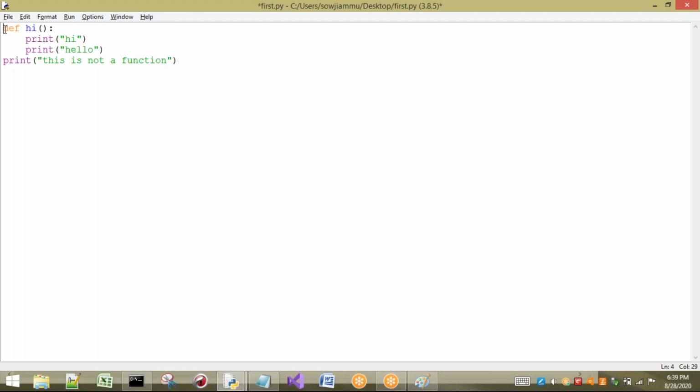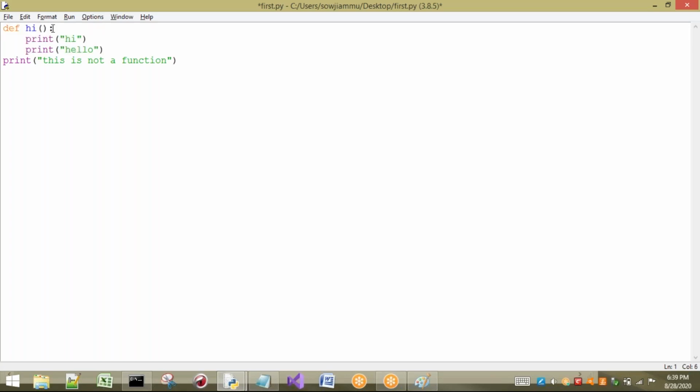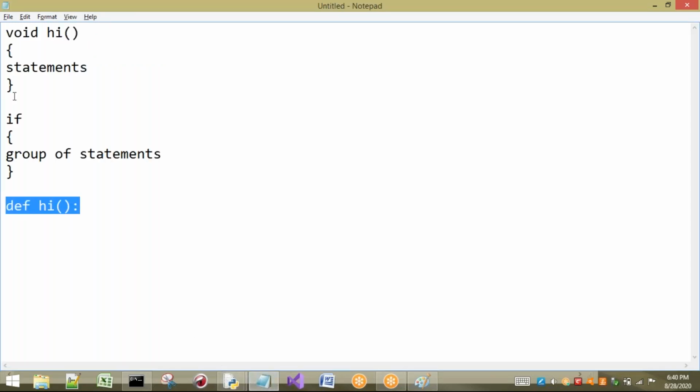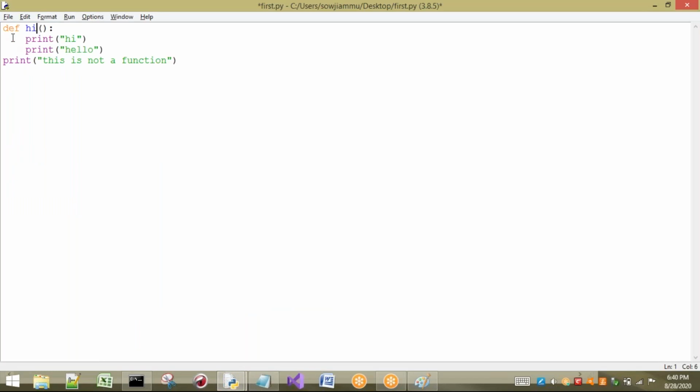If I want to execute this function's group of statements, where these hi and hello are present inside a hi function, so if I want to use these statements, I have to call this hi function. Okay, so here this print hi and print hello belong to this hi. In our Java, C and C++, what we have to write? Open bracket and closed bracket. But in Python, what we have to do? We have to follow indentation.